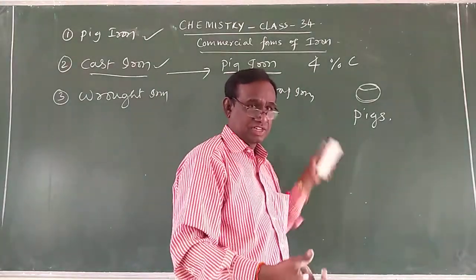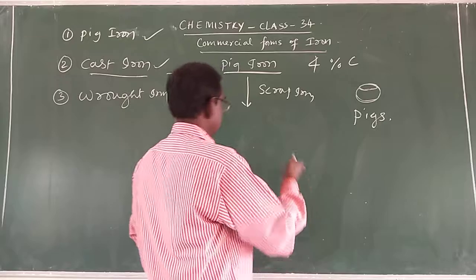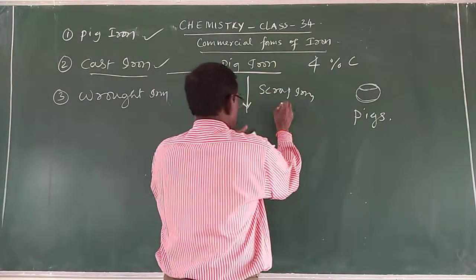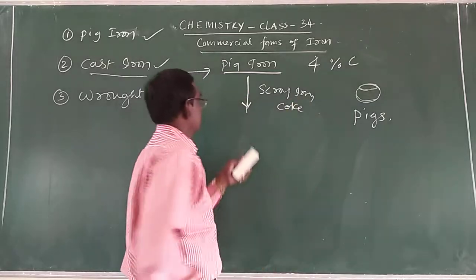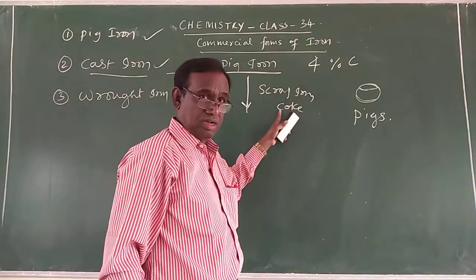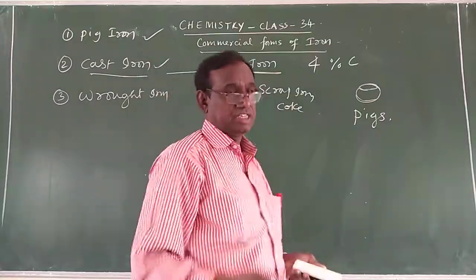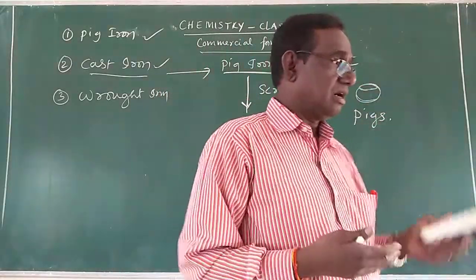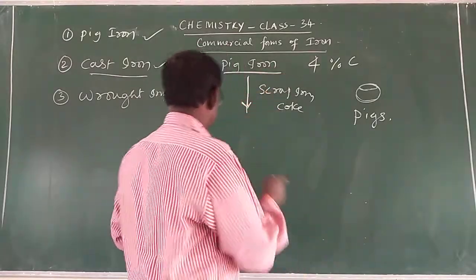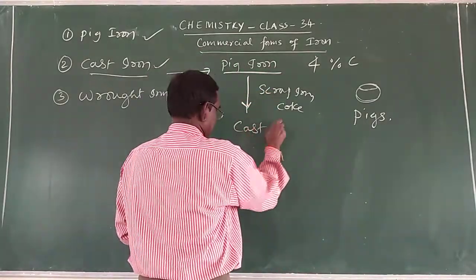Waste pieces of iron are called scrap iron, along with a little coke. That means pig iron is heated with scrap iron and coke by heating with a blast of hot air. So that pig iron is converted into cast iron.